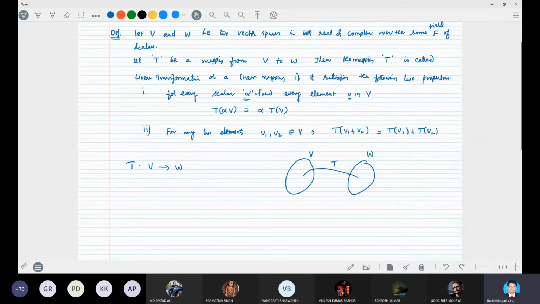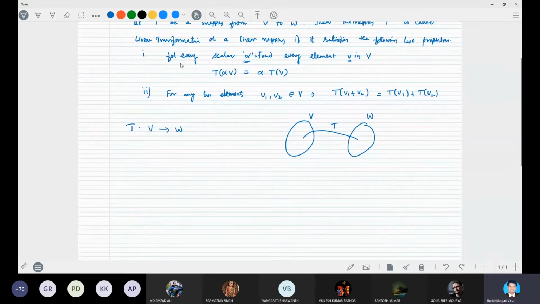Hello, dear students. The mapping is said to be a linear transformation if it follows these two conditions. Or some authors may express these two conditions clubbed together: T of alpha 1 v1 plus alpha 2 v2 is equal to alpha 1 into T of v1 plus alpha 2 into T of v2.